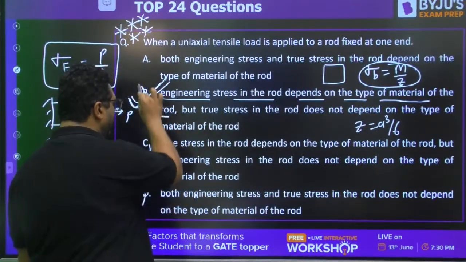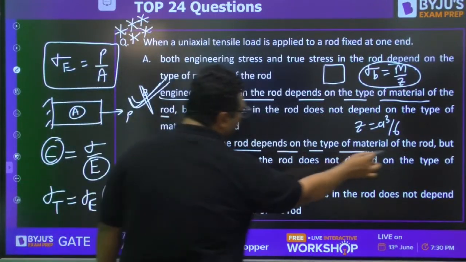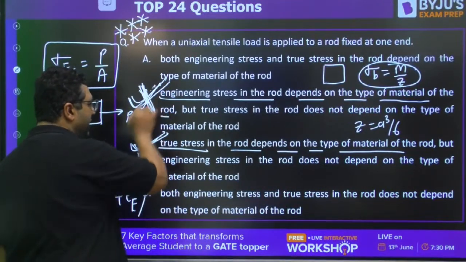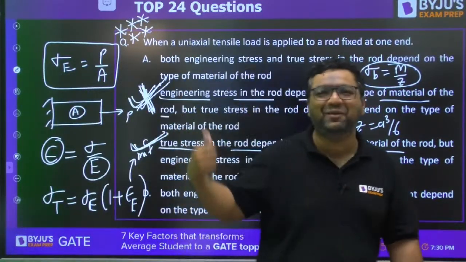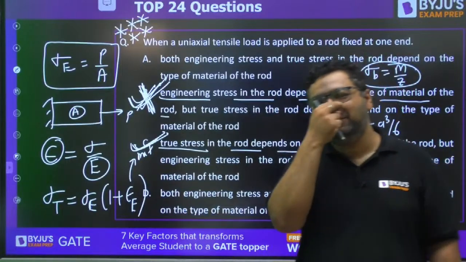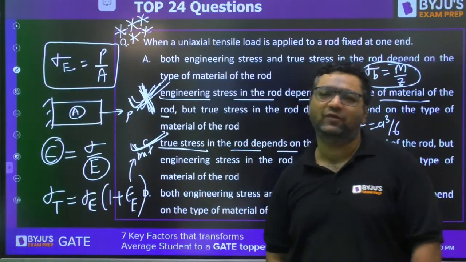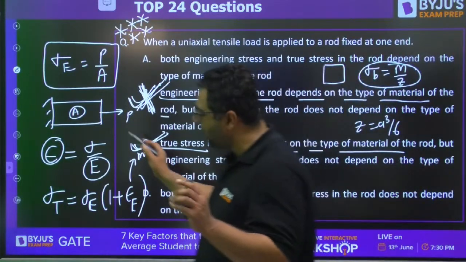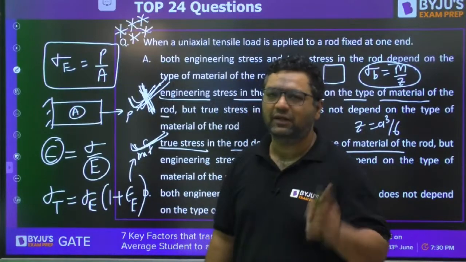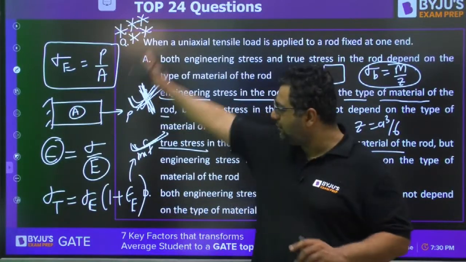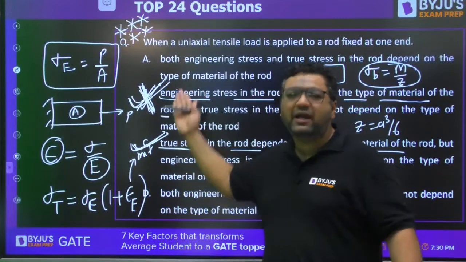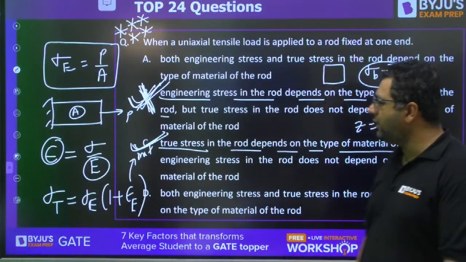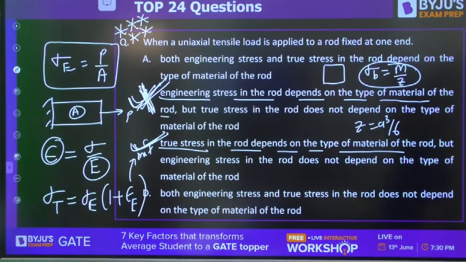Okay, I feel I have given wrong. C is correct. True stress is depending on the type of material. Sorry. C is the right answer. Sorry, I have read it opposite. So Lakshmi, you are not correct. C option is correct. Sorry for that. As I said, engineering stress is independent of material, but true stress will depend on material. Got it? My explanation is same, only the option I have read opposite. I read B as C and C as B. Everybody got it? So C is correct. Those who have given C is correct.